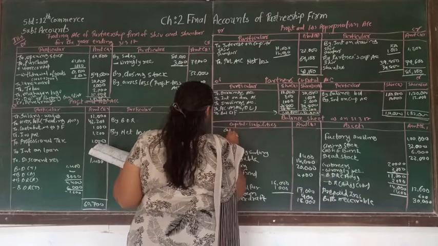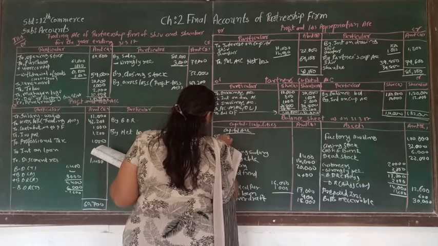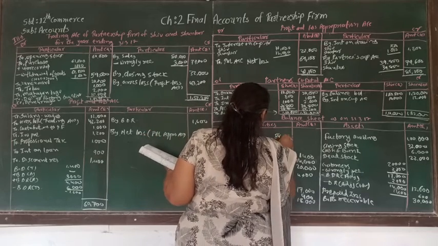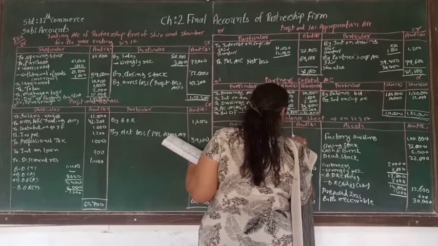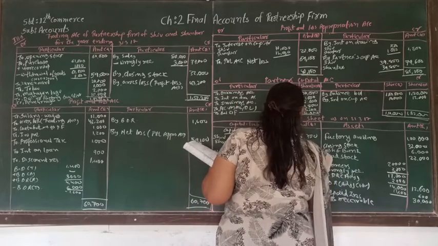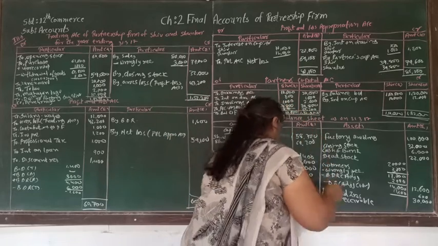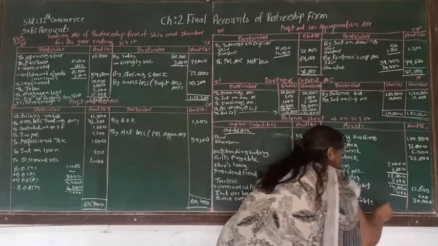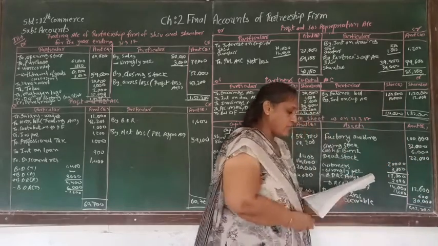This capital account is supposed to be written on the capital side, that is Shiv and Shankar, and that will be 58,700, and the other account will be 69,200. Now you can make the total of both sides. The total of both sides must be 2,03,200.